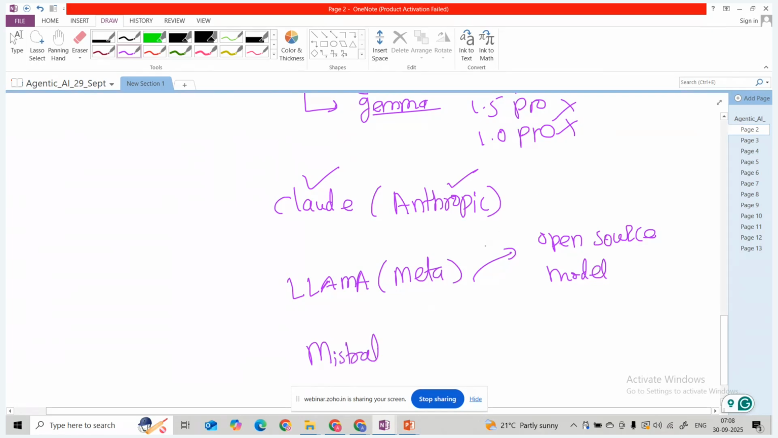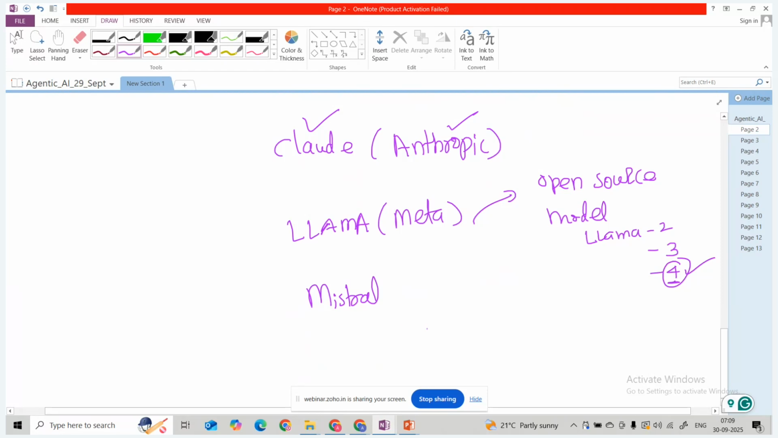You can see as of now we have Llama 4 in the Llama open source model. Initially Llama 2 was there, then Llama 3, and Llama 4 is also there. You can see in your WhatsApp or Instagram this advanced version, Llama 4. It is the advanced reasoning model, an advanced AI model you can say. And then we can say Mistral, Falcon.